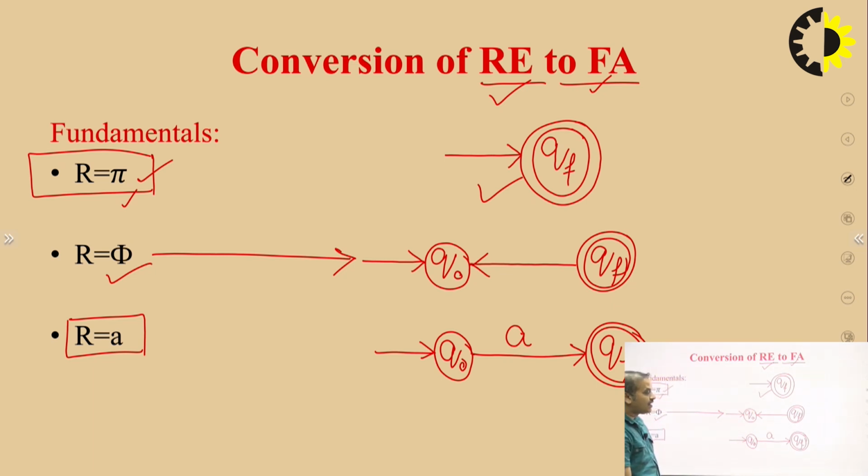This is called r equal to a. The final state qf is marked by a double circle, the initial state by an entering arrow, and the label of the edge is a. This is the diagram of r equal to a.